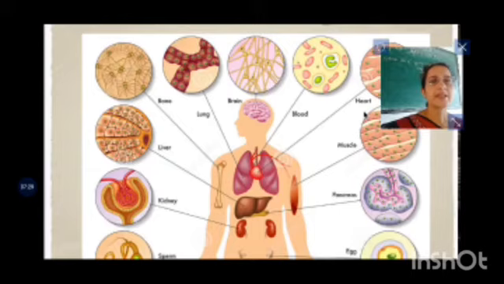Here you can see the different cell types present in the human body. You are observing the bone cells. Those are called alveoli. In the brain you have a neuron as a specialized tissue. In the blood you have specialized cells called red blood cells, white blood cells, platelets. And in the heart you have different types of muscular tissues like smooth muscle tissue, cardiac muscle tissue, and skeletal muscle tissue.